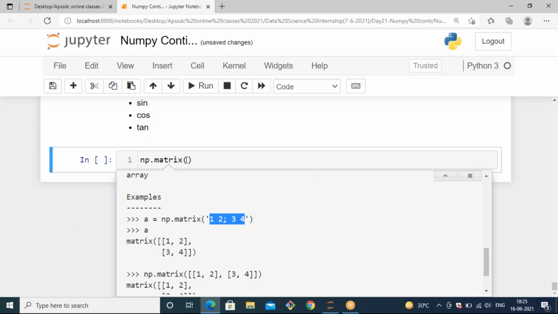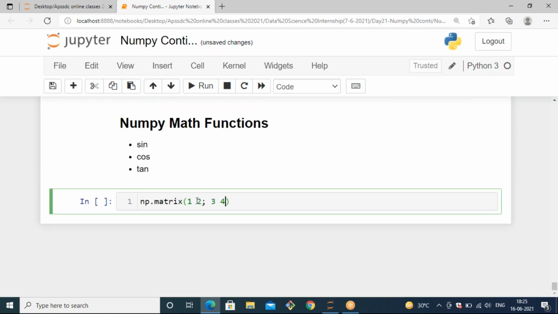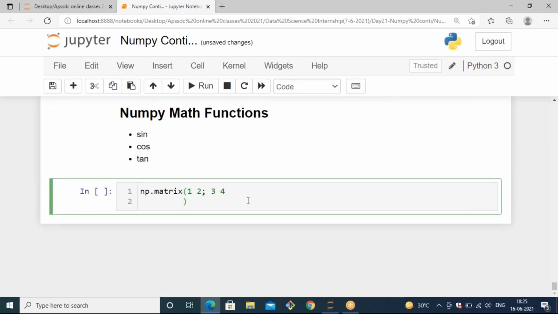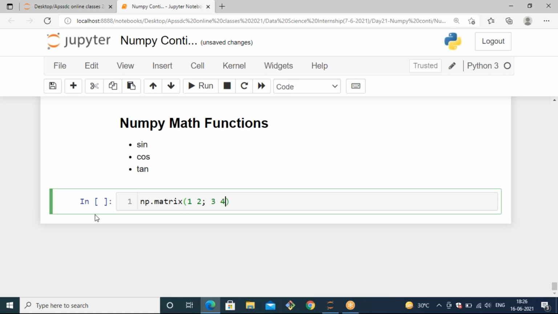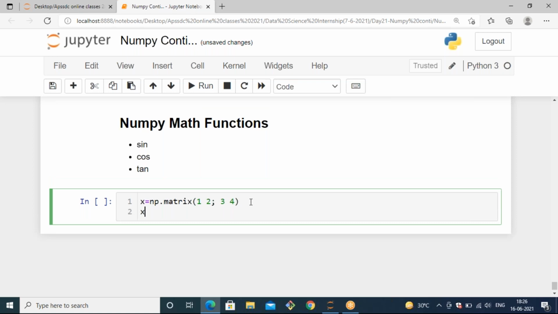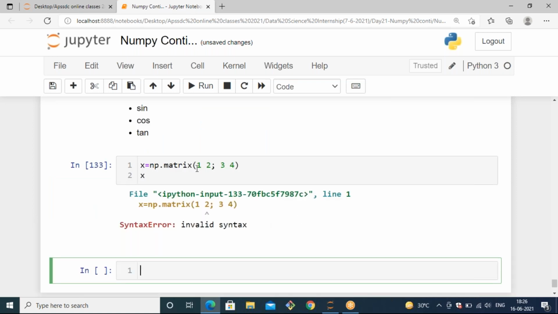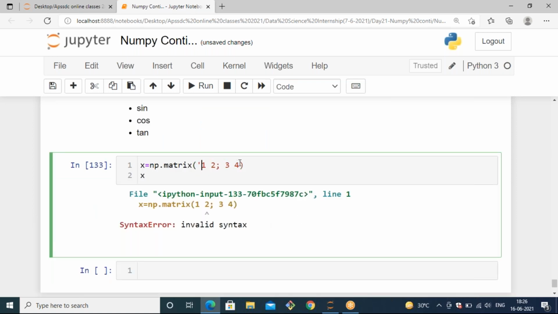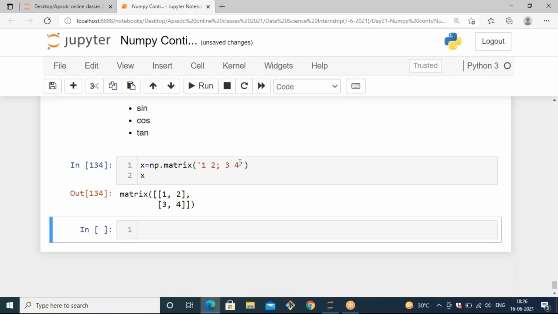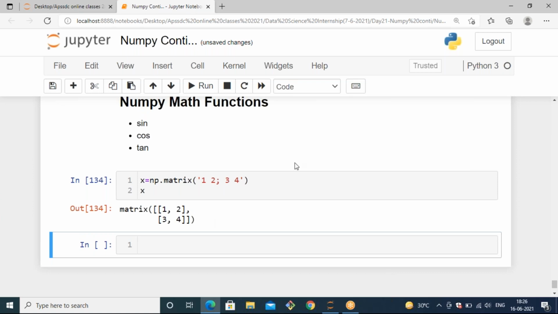It can take both types. If I take X, you need to specify it in the format of a string only. Otherwise, it will raise an invalid syntax. Then it is like a matrix.